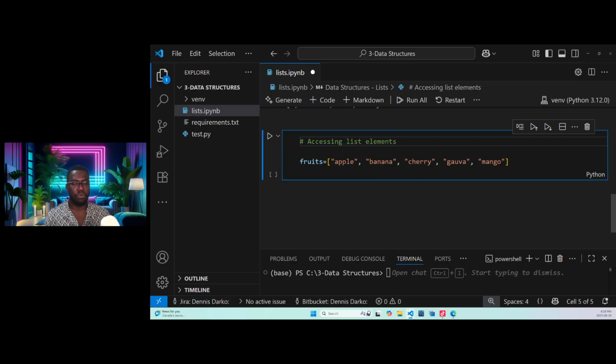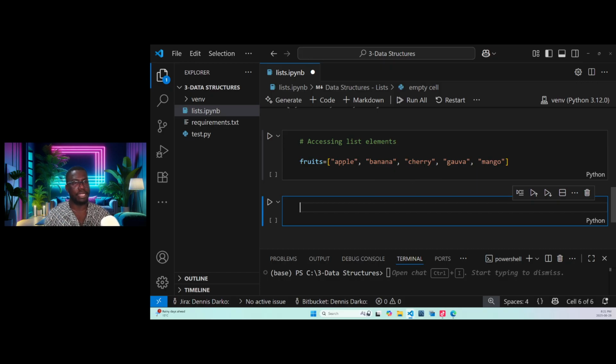Now, for us to be able to access these things, all we need to do is, in Python, we use something called indexes. We use an index to access list elements. Okay? And in Python, the index starts with what? 0. Let this stick, guys. In Python, we access using indexes. And the index starts with what? 0. Good.